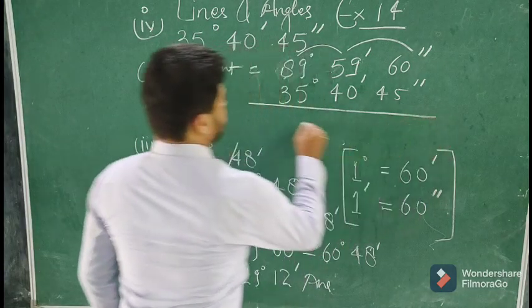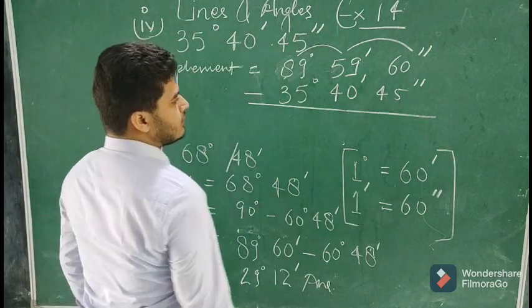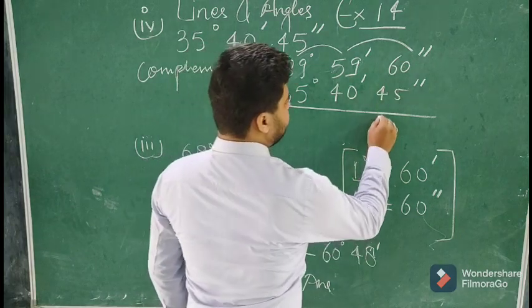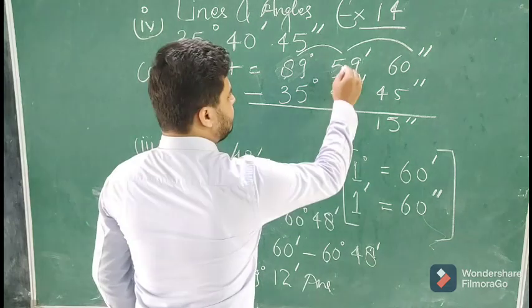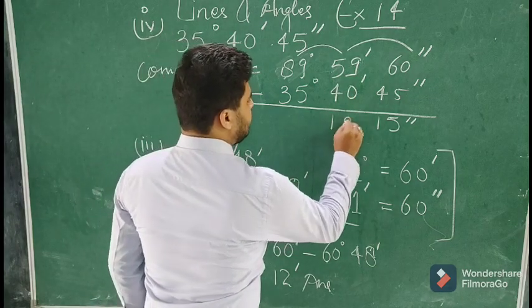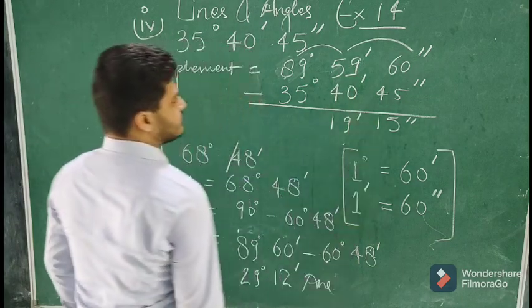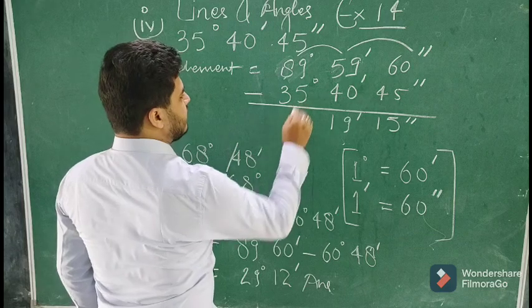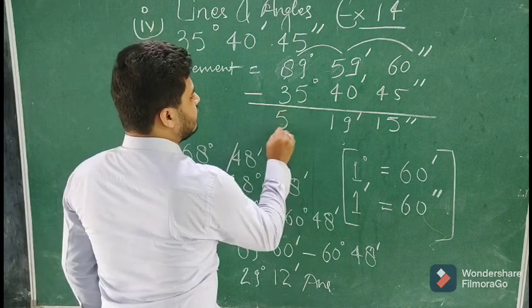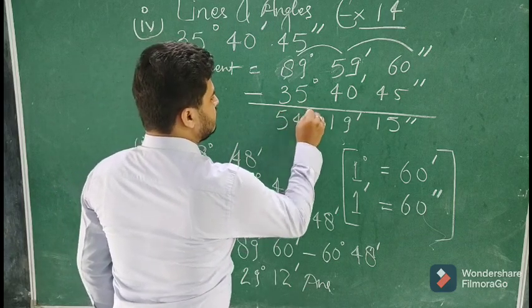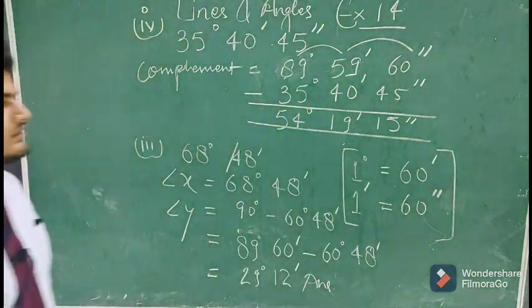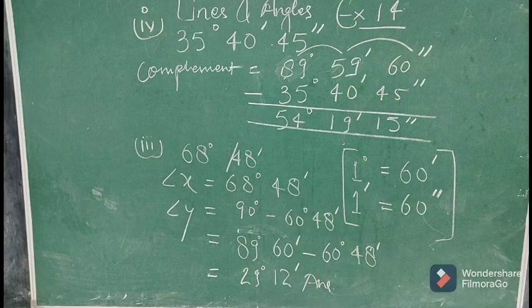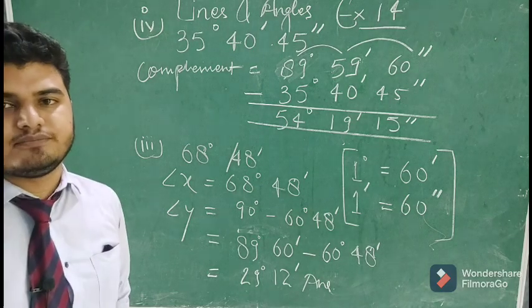Now subtract, it will be easier. 60 minus 45 gives you 15 seconds. 59 minus 40 gives you 19 minutes, and 89 minus 35 gives you 54. So 54 degree 19 minutes and 15 seconds. This will be the complement.